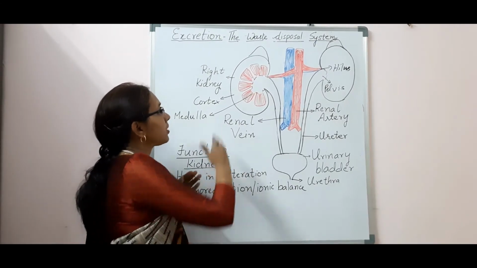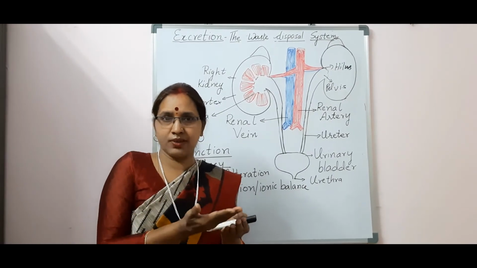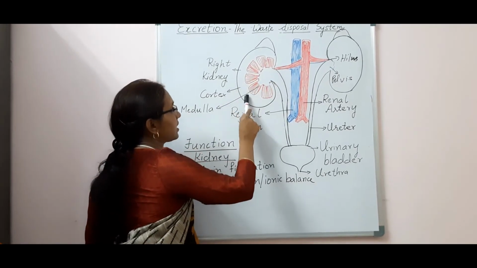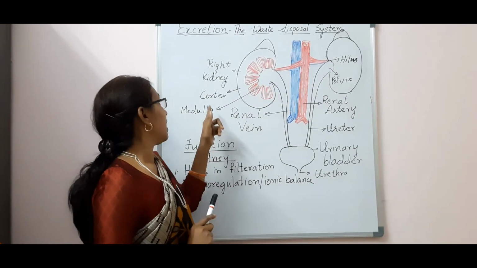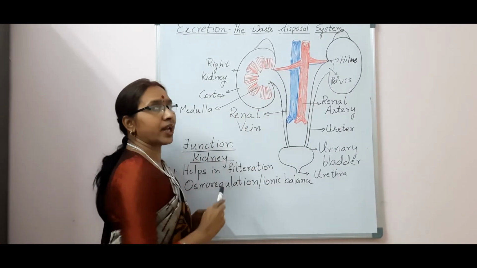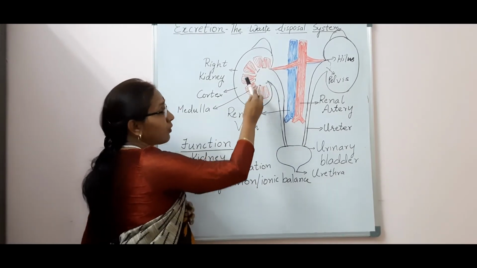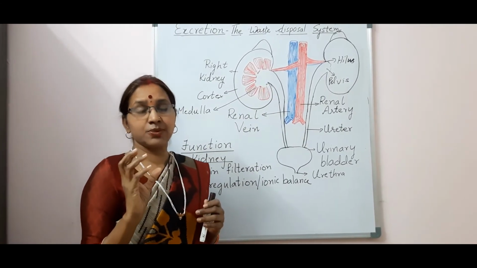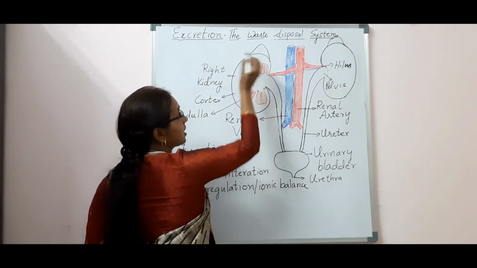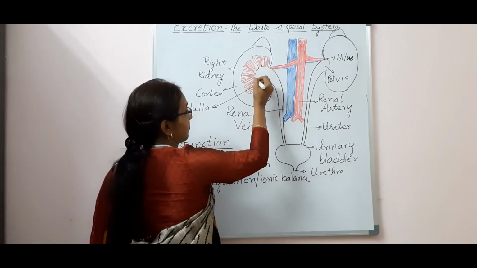Okay. Then when you take the longitudinal section of the kidney, that means if you cut the kidney lengthwise, you will find inside the kidney, the outer part is dark in color and is known as the cortex, and the inner region is known as the medulla. Now in the medulla there are nearly 9 to 12 pyramid-like structures, and the broad end of each pyramid is towards the cortex, and the narrow end of these pyramids is towards the pelvis.